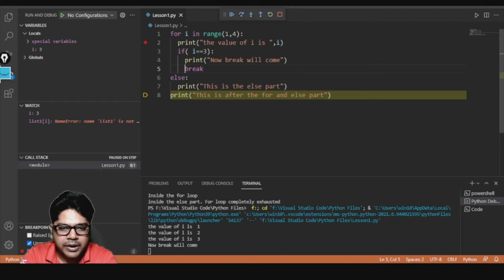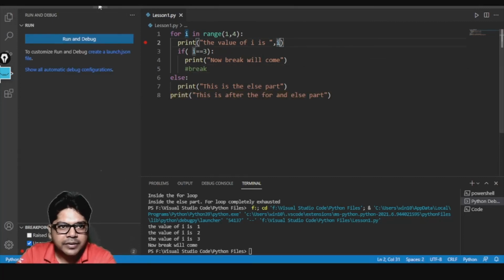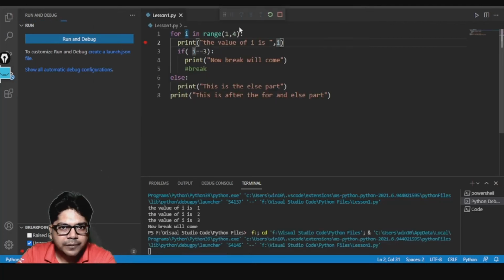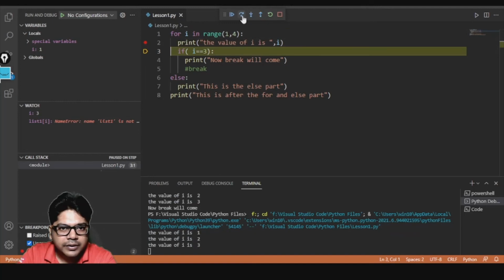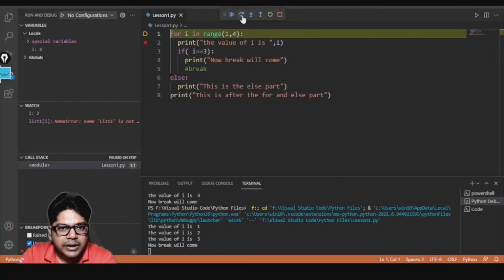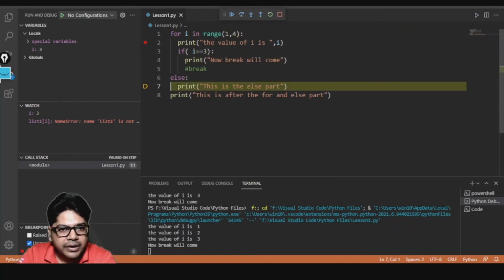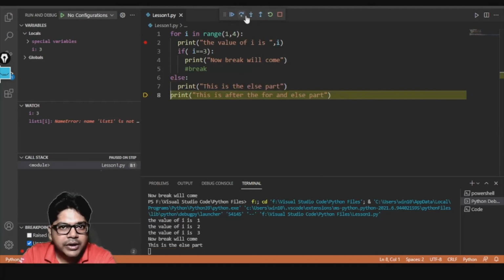Now if I remove this part, then you see what happens. Then it will be the normal path. You see now, condition false, condition true, it will come here, and then again it will go to the condition again. So now it is coming to the else part. Can you see that it is coming to line number 7 now, right? It is going to line number 8.